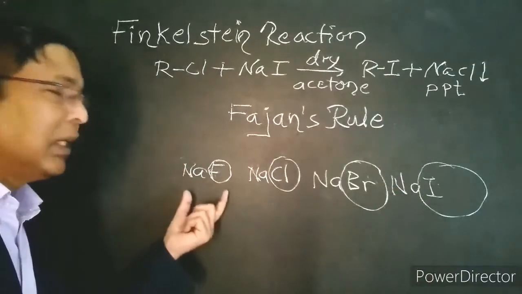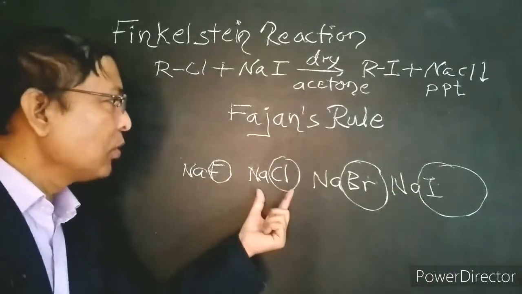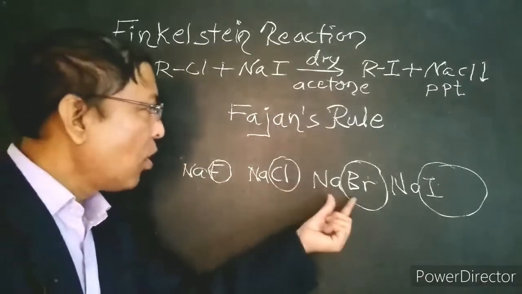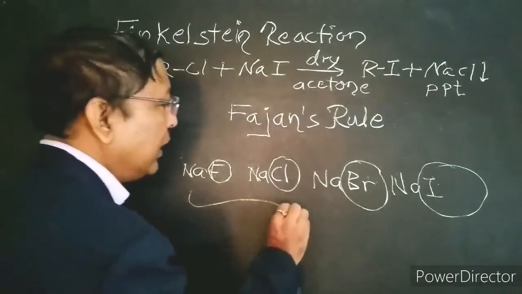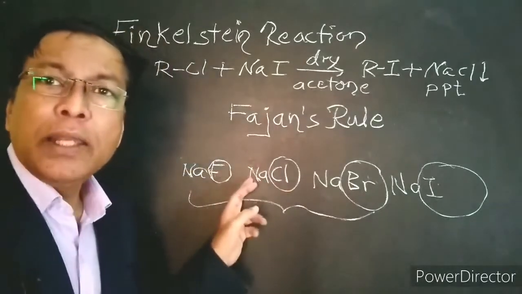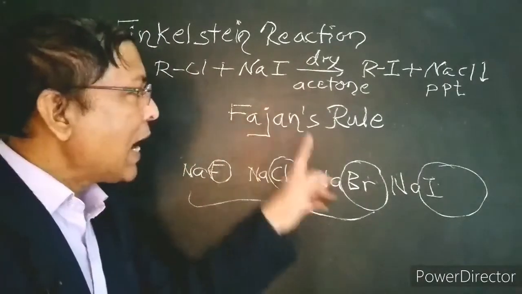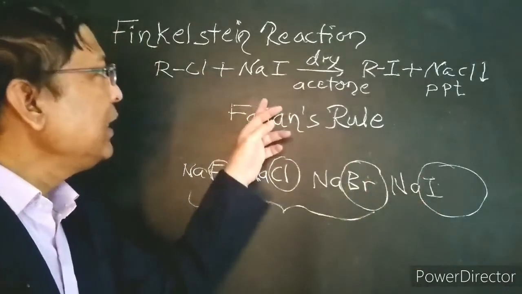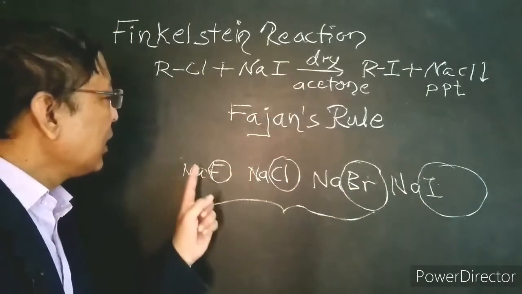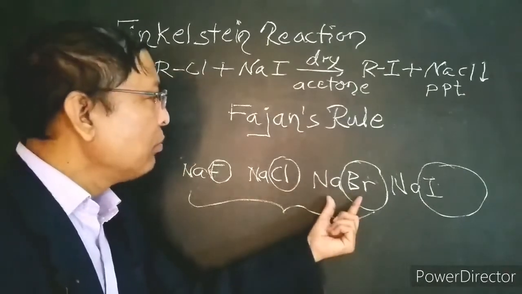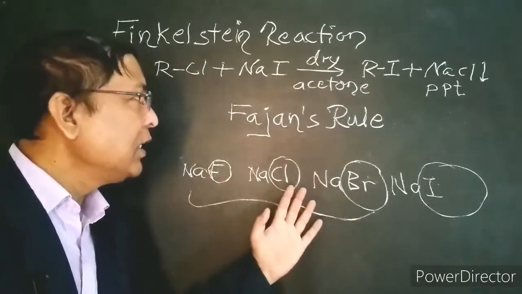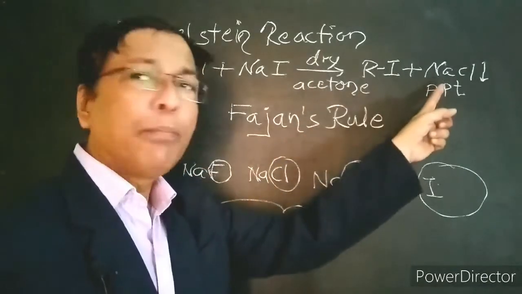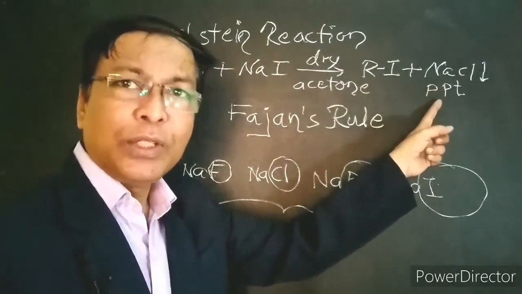If you see sodium fluoride, sodium chloride, sodium bromide, the size of the anion is small, therefore all these three behave like ionic compounds. In dry acetone, sodium iodide, being more covalent, easily dissolves, and sodium chloride and sodium bromide, being more ionic in nature, are insoluble in dry acetone, therefore they precipitate in the form of solid.